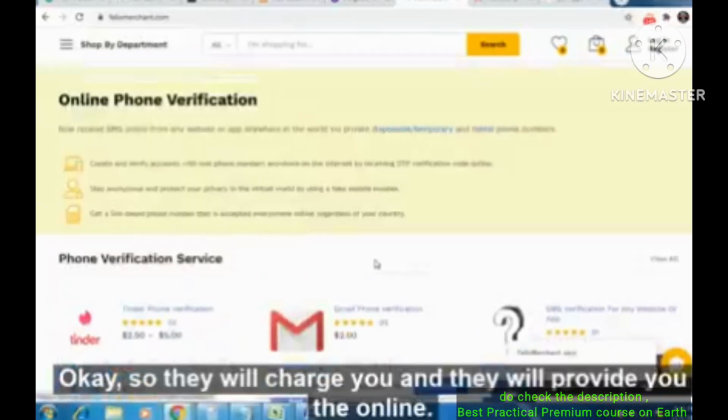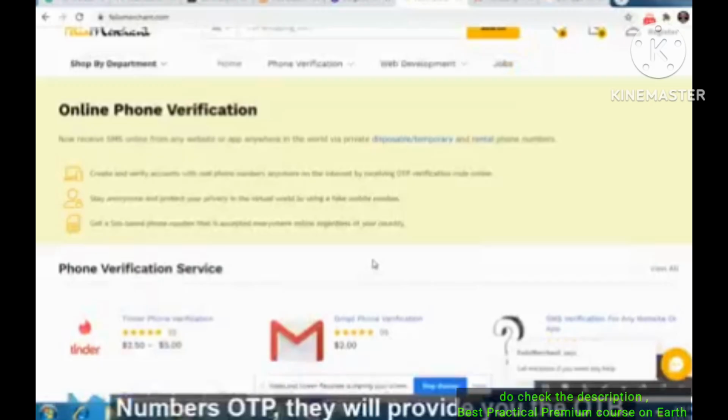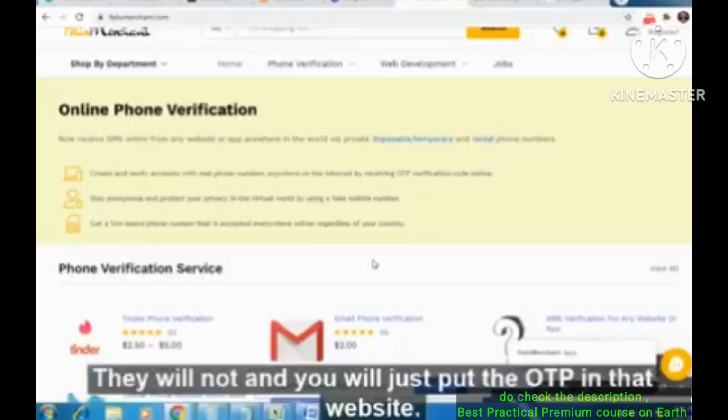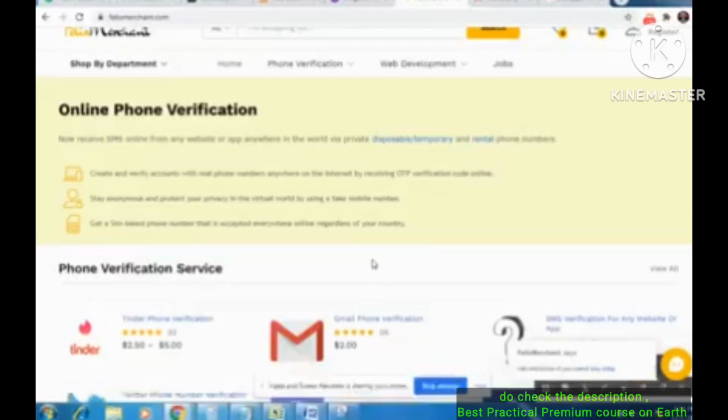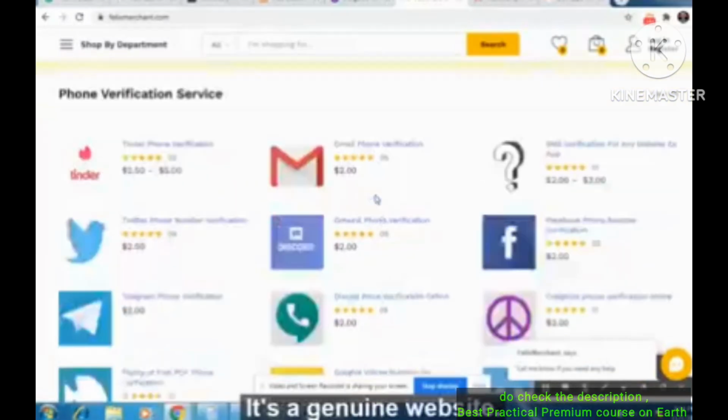They will charge you and they will provide you the online number and OTP. You will just put the OTP in that website. That's it, it will be verified. It's a genuine website, and it has been around since a very long time.